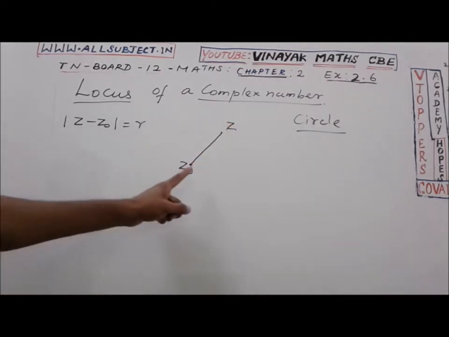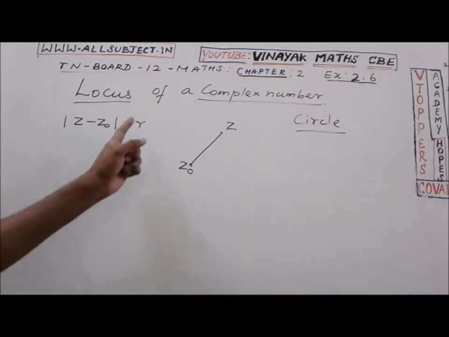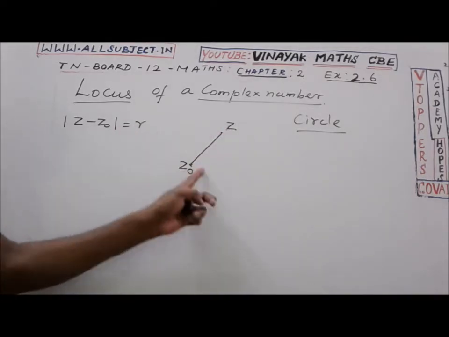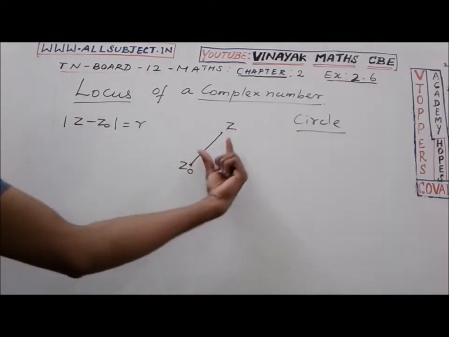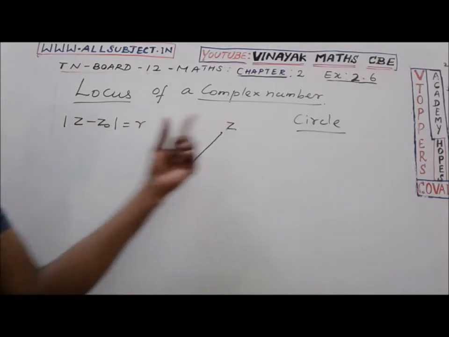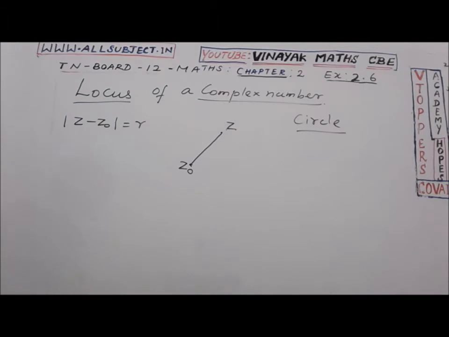The distance between Z and Z naught is equal to R, a fixed constant value, where Z naught is the fixed complex number and R is a fixed positive real number. It consists of all points Z whose distance from Z naught is R.